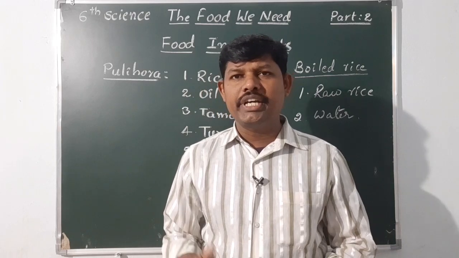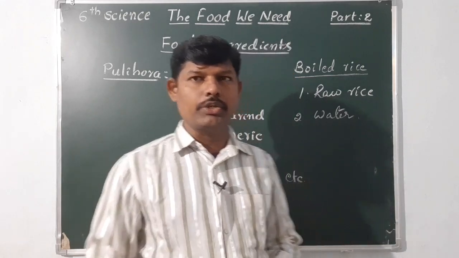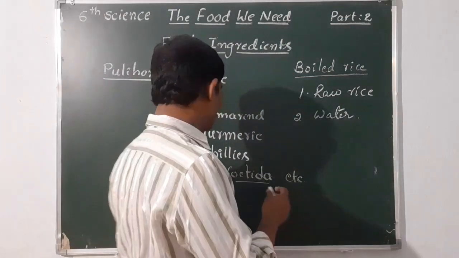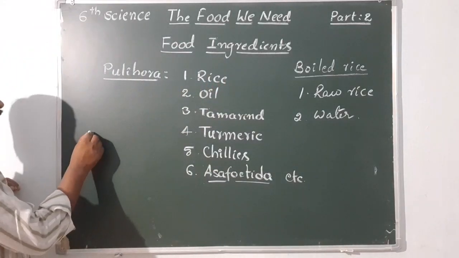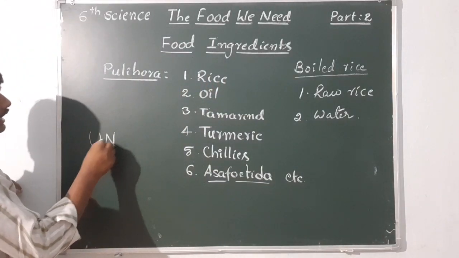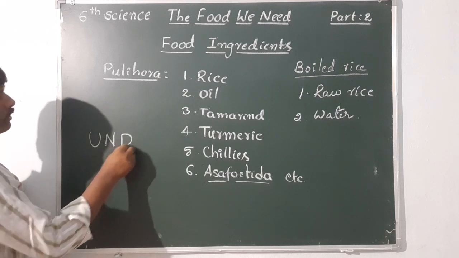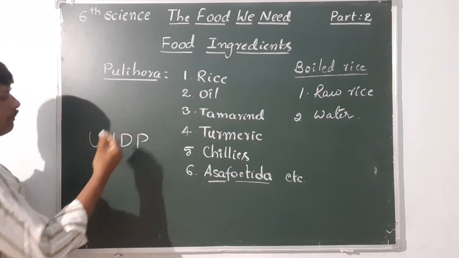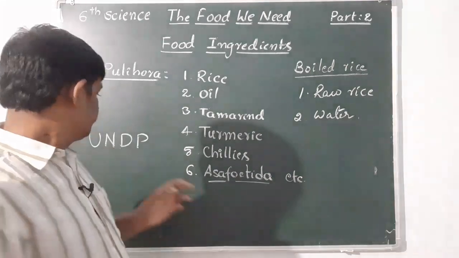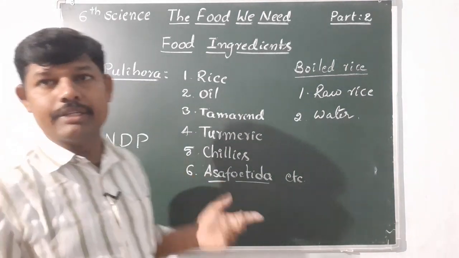Okay, next one, do you know, according to UNDP, what is that? UNDP means United Nations Development Program.